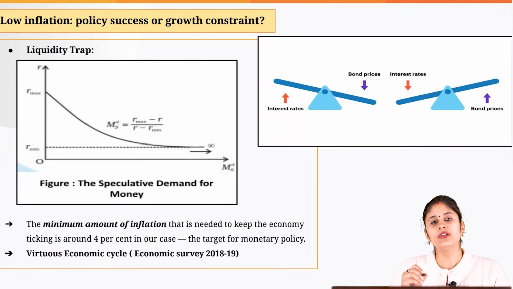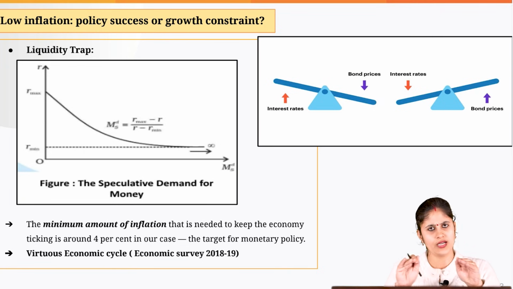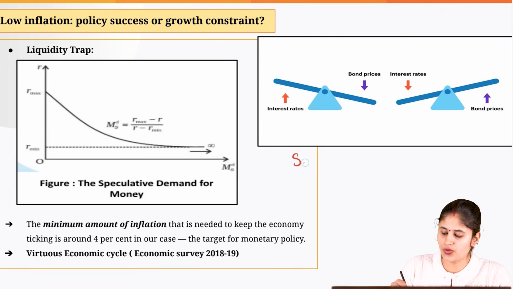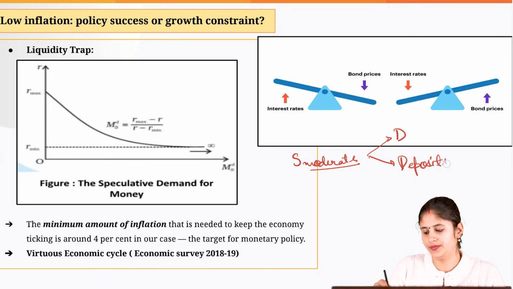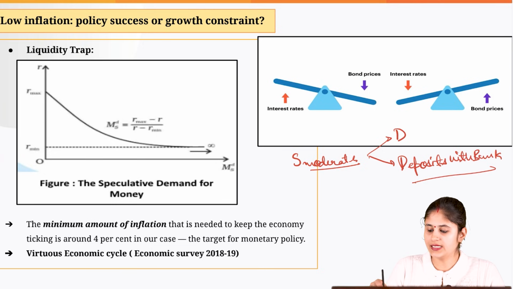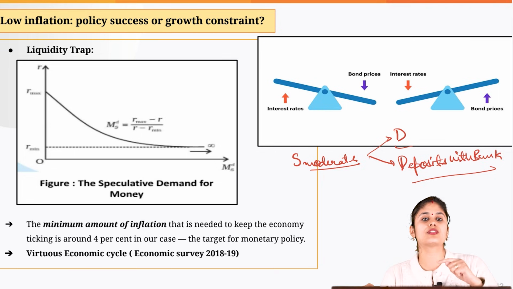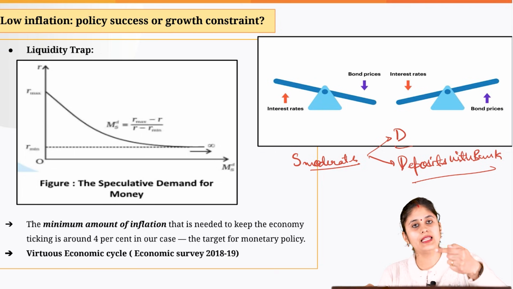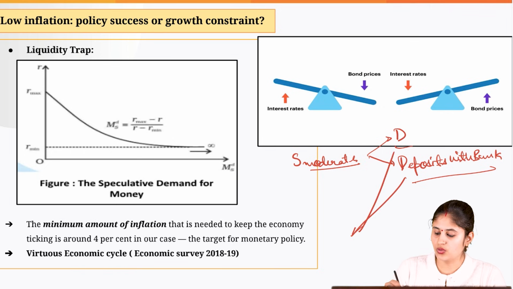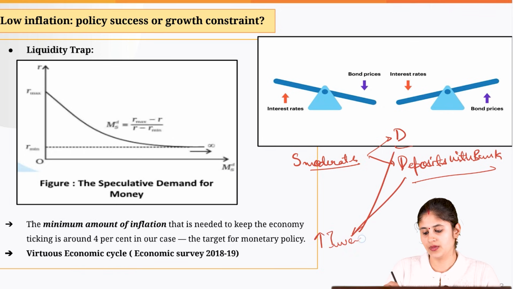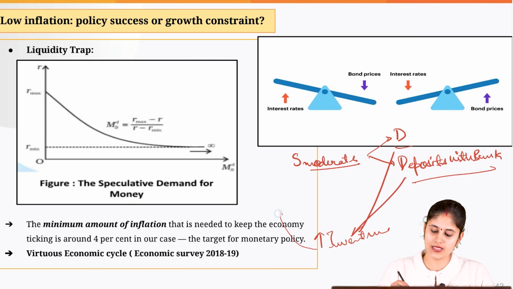Now see, if the inflation level is in check or it is moderate, obviously the savings would also be moderate. Now the savings are moderate, that means demand would also be moderate, and the deposits with the bank would also be moderate. Now, as the deposit with the bank is moderate, so the cost of loans would be less and there is moderate demand, so corporate houses would be incentivized to increase the investment. And if the investment increases, what happens?